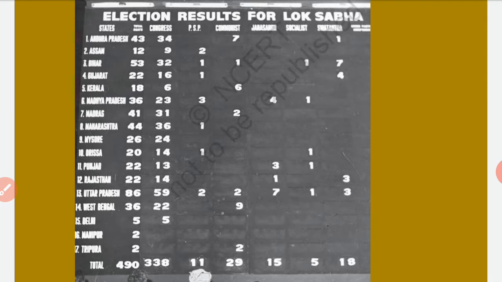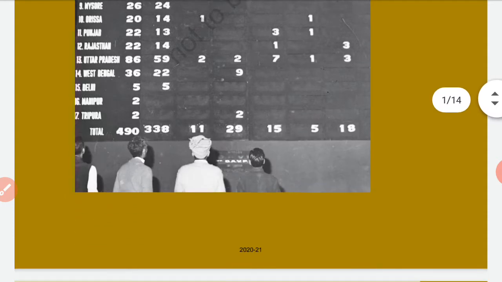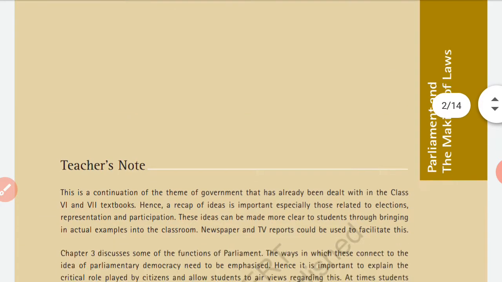Also, by seeing these results, according to you, which political party will form the government? You have at least that skill to answer all these questions. After your answers, you can write them in the comments also.